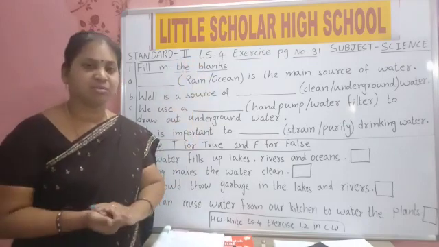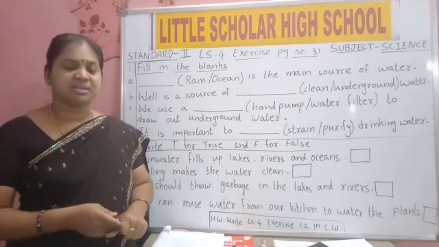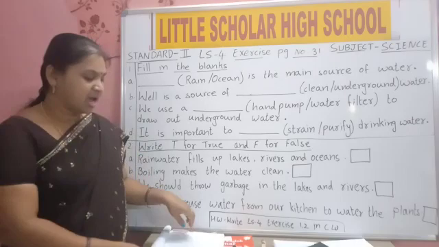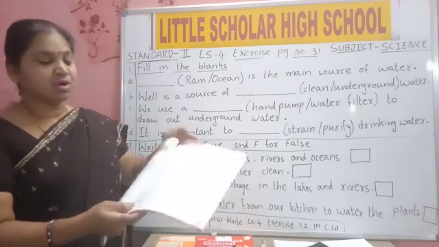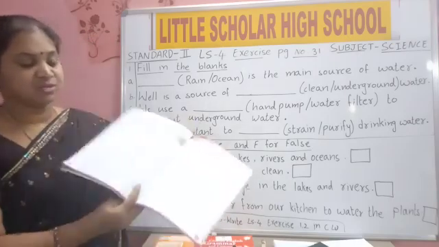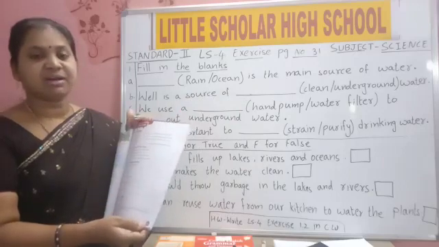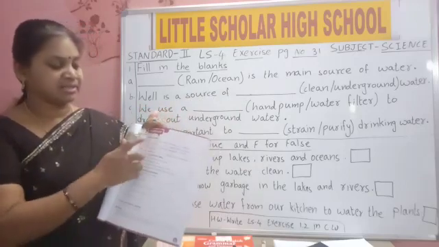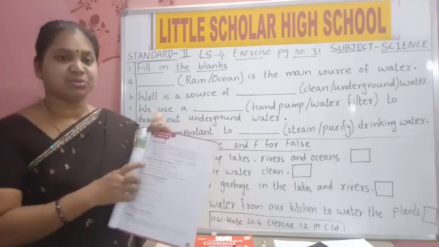Standard 2 Lesson 4. In the previous lesson we have discussed the lesson. Yes, lesson explanation is completed, children. Now we will do it in the textbook. Open your science textbook page number 31. Exercise. First and second bit we will do now.